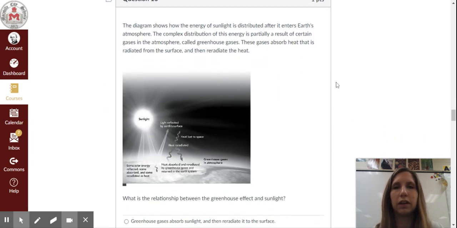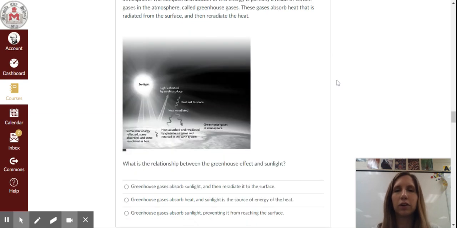Question 16. The diagram shows how the energy of sunlight is distributed after it enters Earth's atmosphere. The complex distribution of this energy is partially a result of certain gases in the atmosphere called greenhouse gases. These gases absorb heat that is radiated from the surface and then re-radiate the heat. What is the relationship between the greenhouse effect and sunlight?